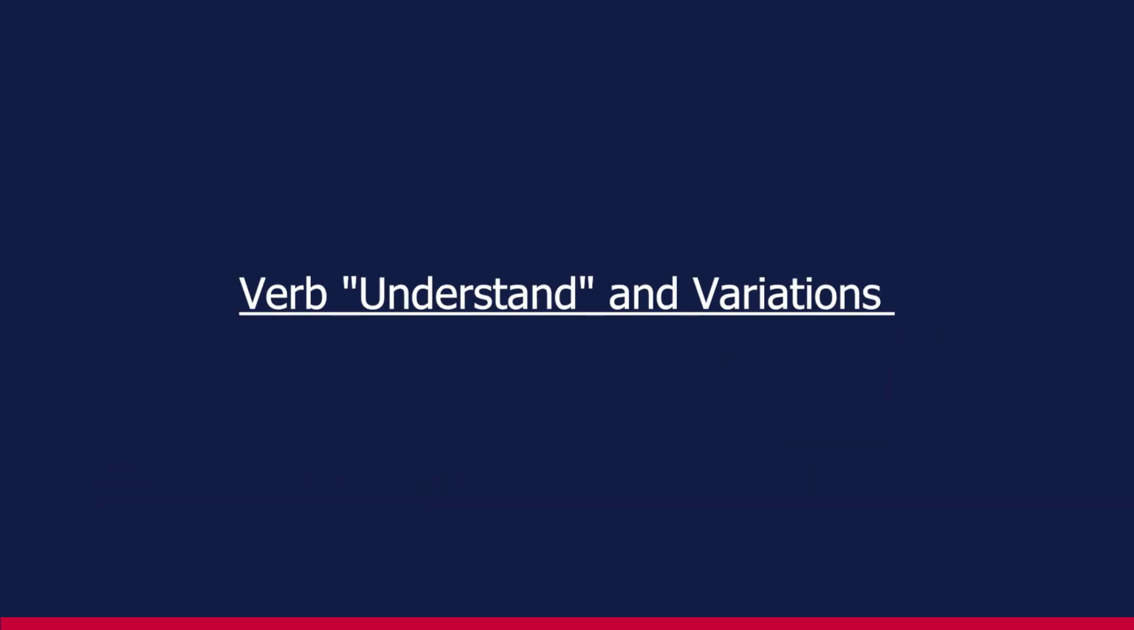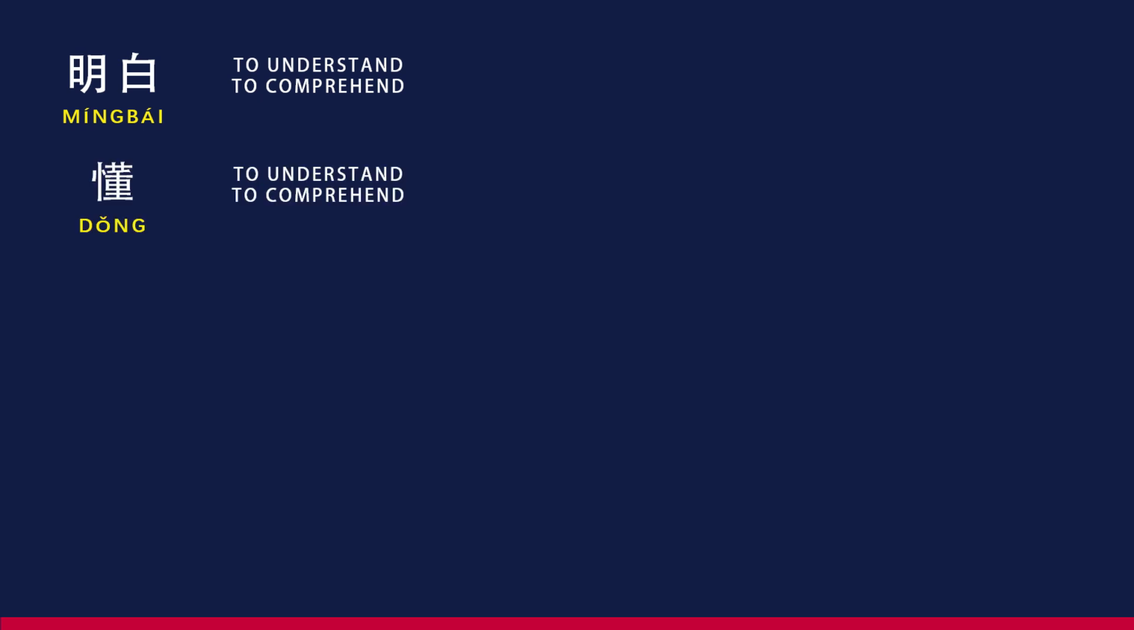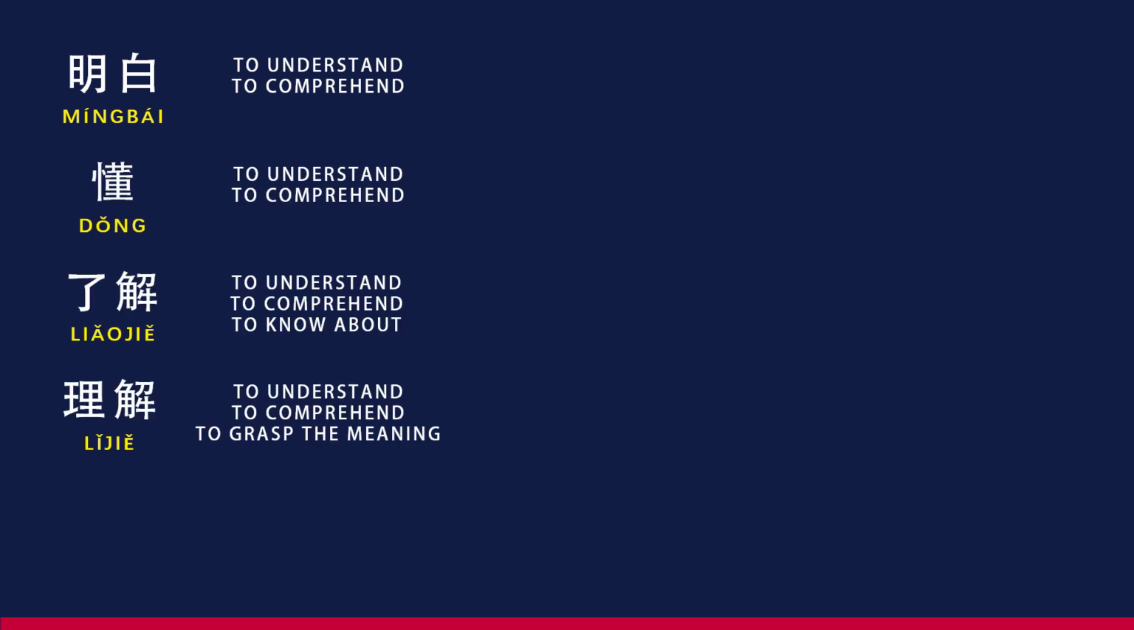Now, let's shift our focus to the verb understand. Understanding this verb and its various forms is crucial, as it is widely used in the Chinese language. Having knowledge of its different variations will greatly enhance your communication skills. Let's explore the various forms of the verb understand. 明白, 懂, 了解, 理解, 领悟.